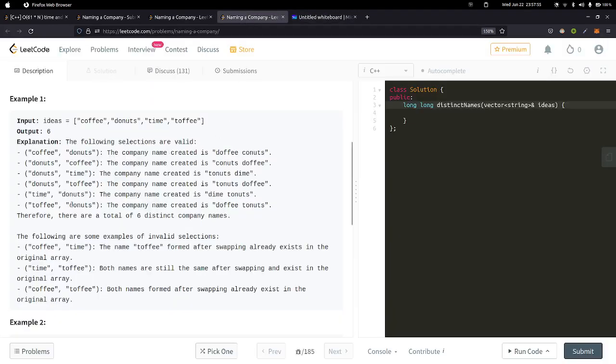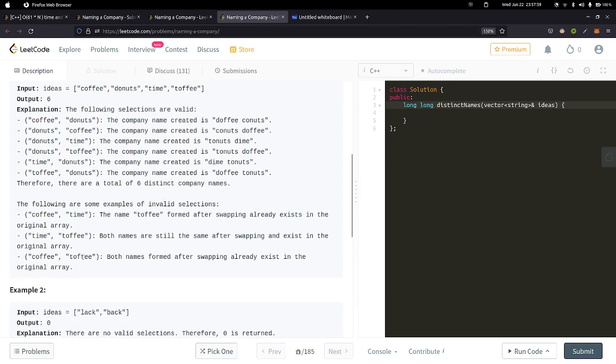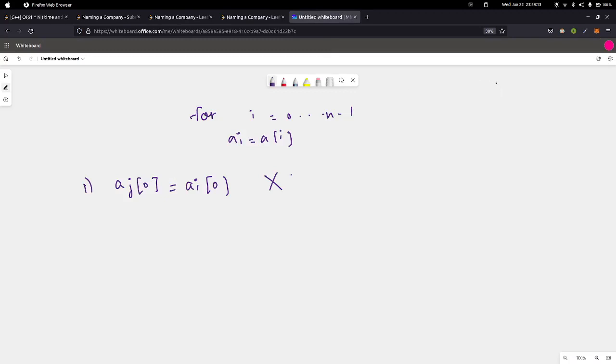And then the second observation we can make, by seeing this example, is that both the strings have the same suffix. One more thing: throughout the video I will be saying suffix.